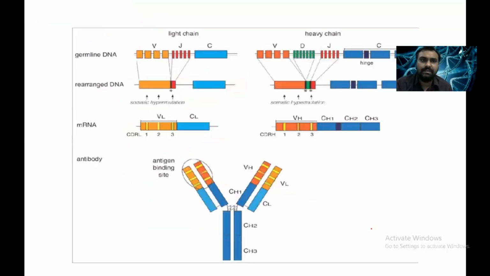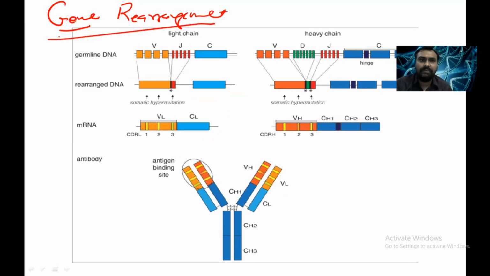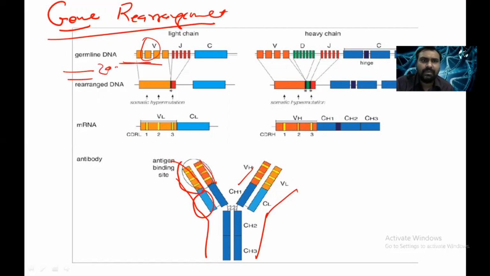Second was gene rearrangement. These all are types of regulation of gene expression in eukaryotes. Gene rearrangement is seen in the immunoglobulin. As we know, the immunoglobulin has a heavy chain and light chain. In the light chain, there are variable region and constant region. When these genes are synthesized in the germline, there is a variable region of around 200, a joining region and a constant region.